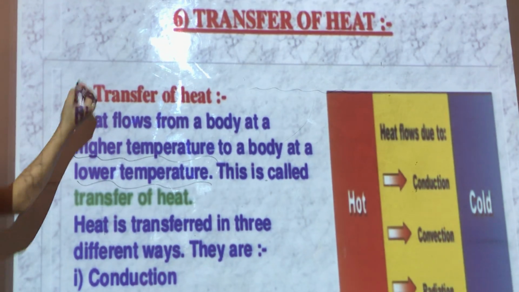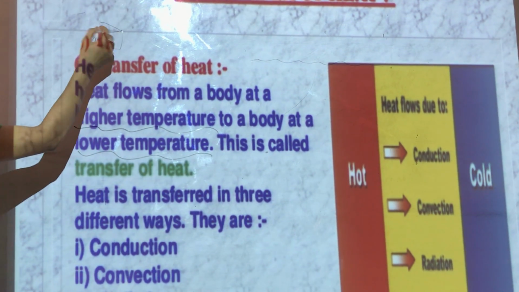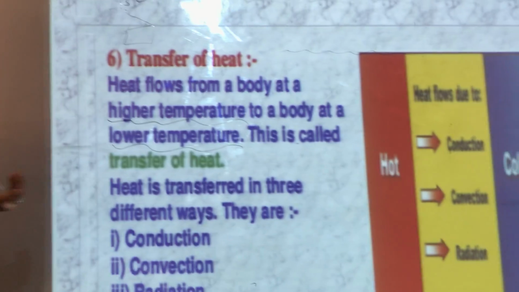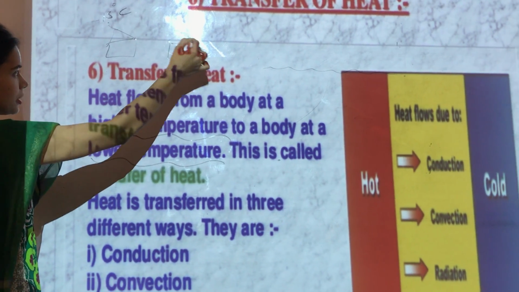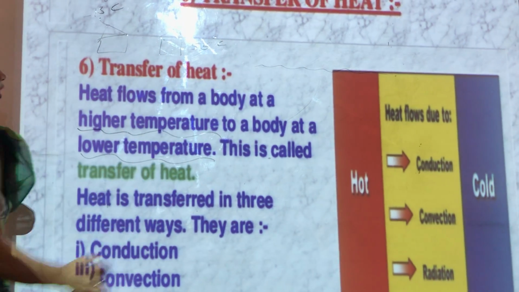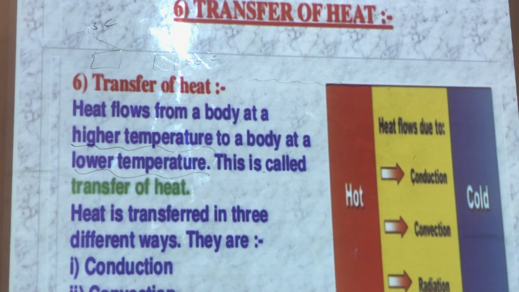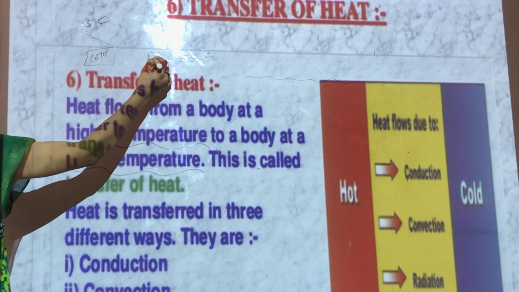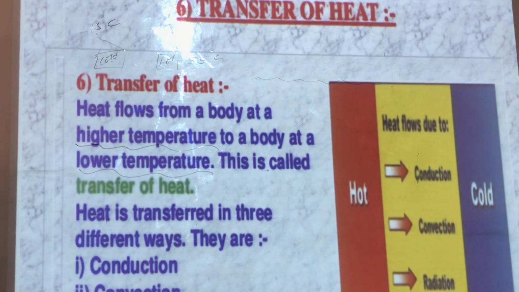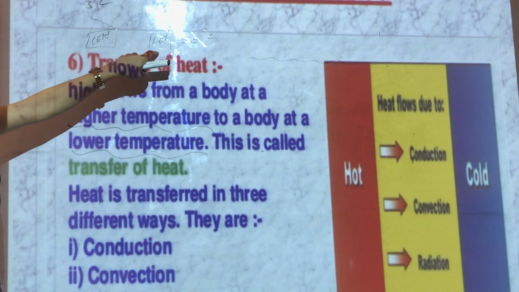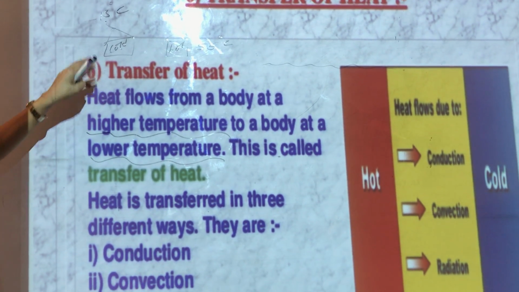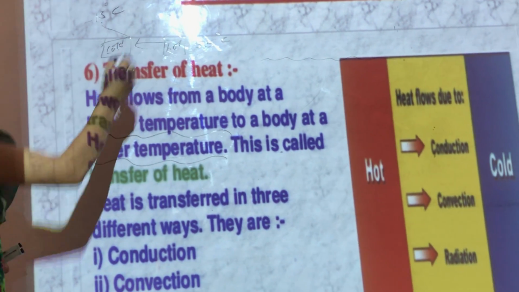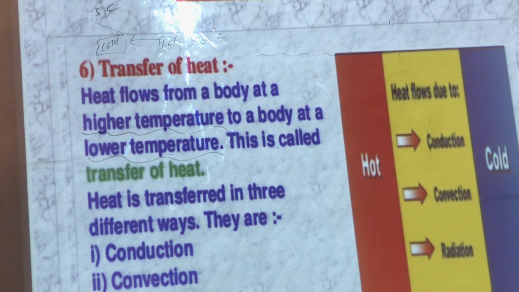Suppose children, there are two rooms. In one room the temperature is 13 degrees Celsius and in the other room the temperature is 55 degrees Celsius. Can you tell me which room will be cooler and which room will be hotter? Yes, 13 degrees Celsius will be cold, 55 degrees Celsius will be hot. If the temperature rises, it is hot. If the temperature decreases, it is cold. So heat flows from a body at high temperature to a body at lower temperature. This is called transfer of heat.